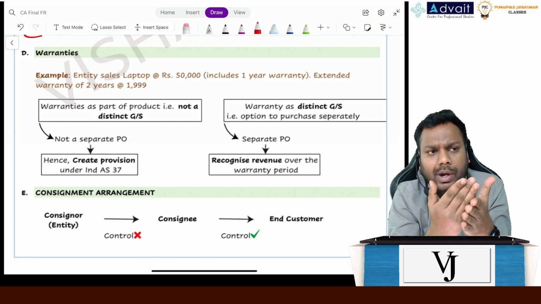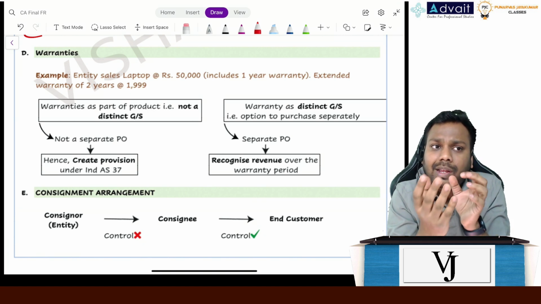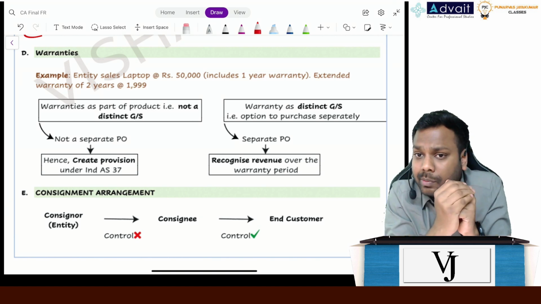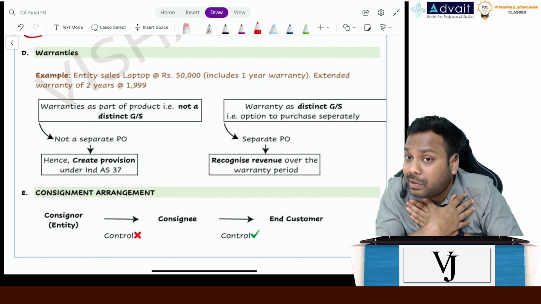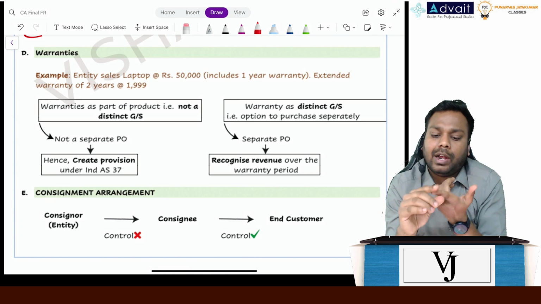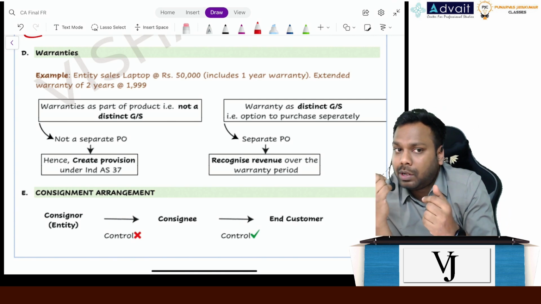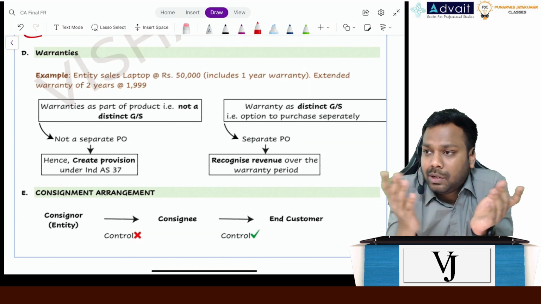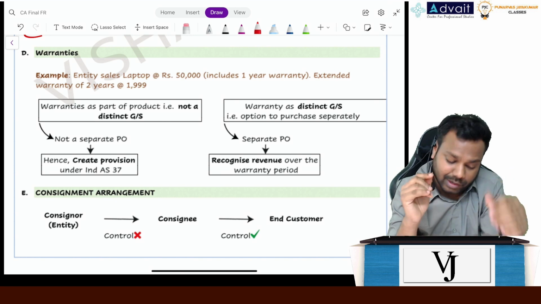But for inbuilt warranty, is it a separate performance obligation? No. Will I receive any separate revenue from the customer for that? No. But definitely I'll incur cost for that, right? And I do have an obligation to incur the cost, right? Now, if I do have an obligation which I cannot avoid, which will be settled in the future, the amount of which is not certain for me, what is it called as? What is it called as? Provision. So what will happen?